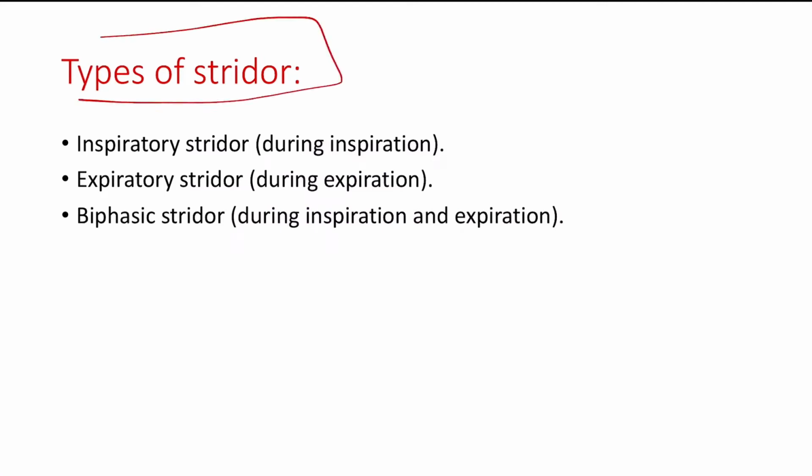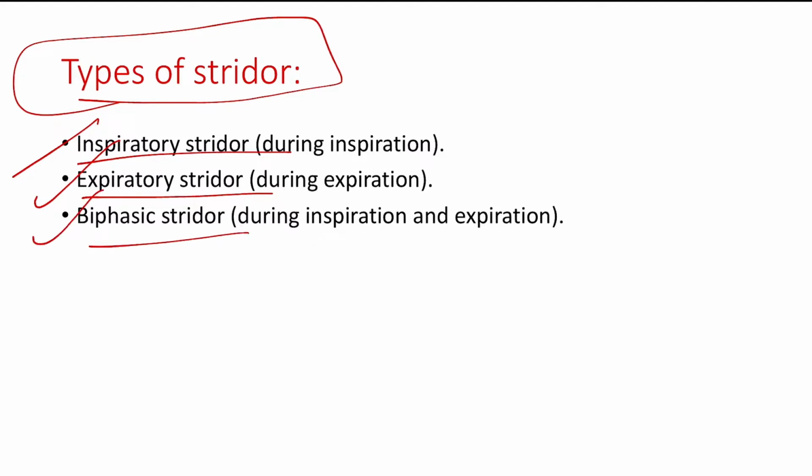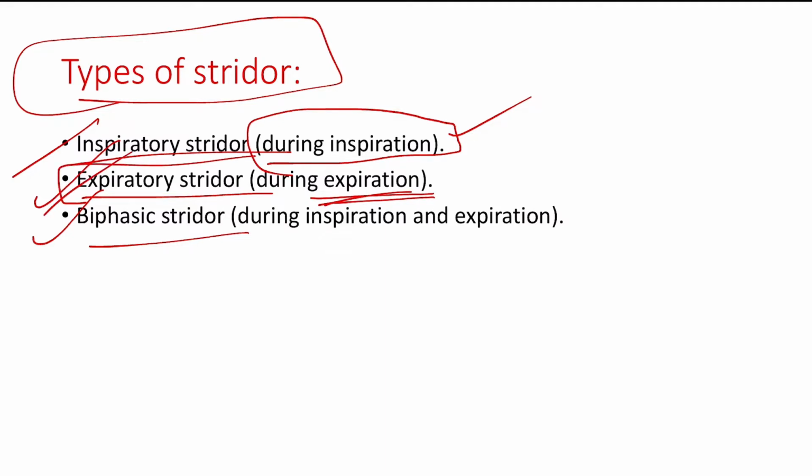So types of stridor. I said that there are 3 types of stridor. One is the inspiratory stridor, the second is expiratory stridor, and you have biphasic stridor. Inspiratory stridor is the stridor that occurs during inspiration. Similarly, if stridor occurs during expiration, then it is called expiratory stridor. If stridor occurs during both inspiration and expiration, then it is called biphasic stridor, as simple as that.